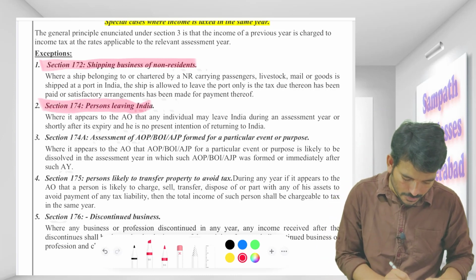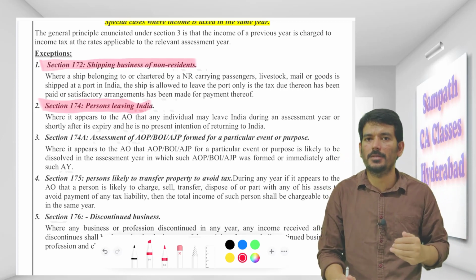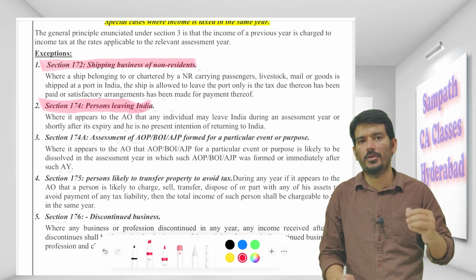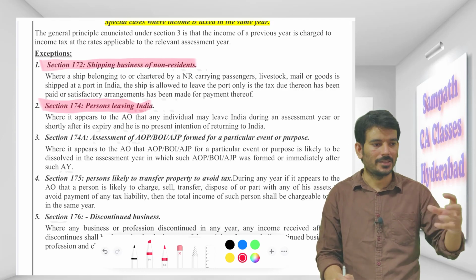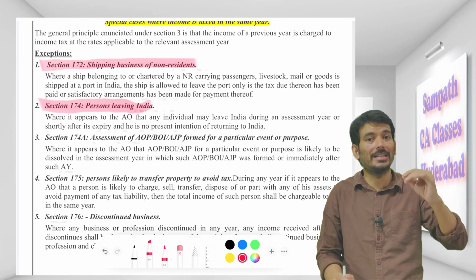Okay, and the next one is persons leaving India. Now this is April, I'm conducting some classes here, collecting some money, my fees, or maybe I'm doing some work and collecting fees from my clients, that is my income. At the end of this month, I want to go to the US and settle there itself.